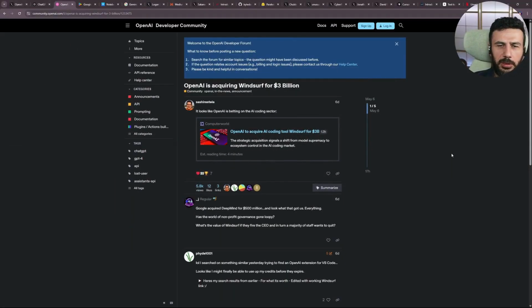OpenAI has acquired Windsurf. Windsurf is a kind of Visual Studio Code that codes along with you, so it's very helpful for developers. It writes a lot of code for you, takes over many tasks with AI, and uses the full power of AI to support you while coding. And OpenAI bought it for a cool $3 billion. I'm really curious to see what they'll do with it.